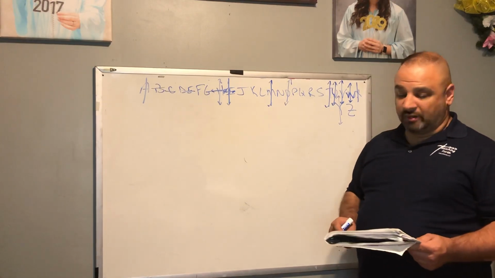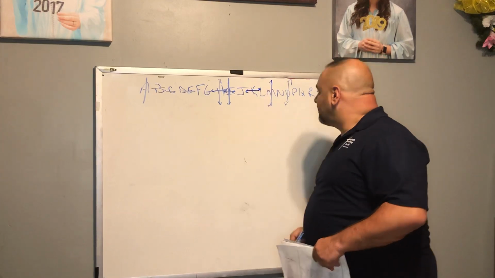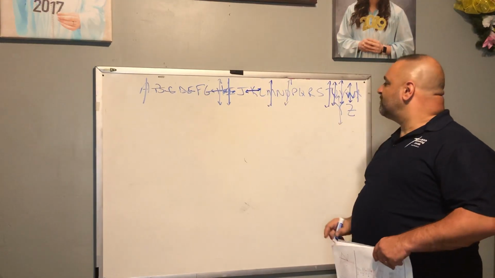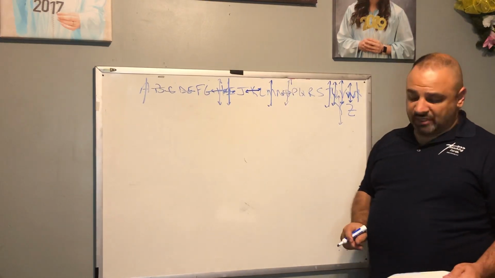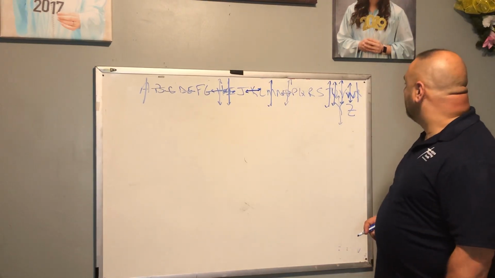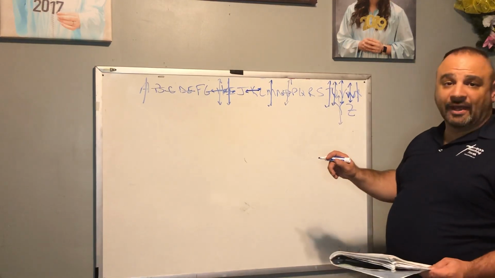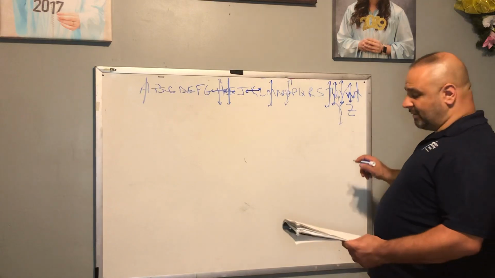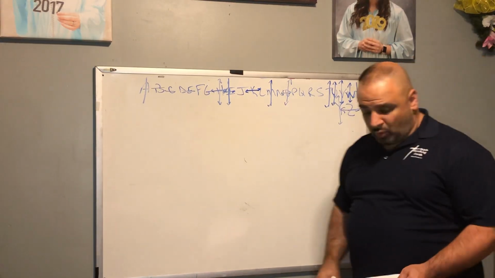I think I missed one. I did miss K, because if I look at K, the object, the image above does coincide with the image below. Very good. We have O. Okay, O does. And there's one more, and that would be the letter Z. If we divide the letter Z there, we see that we have horizontal symmetry.